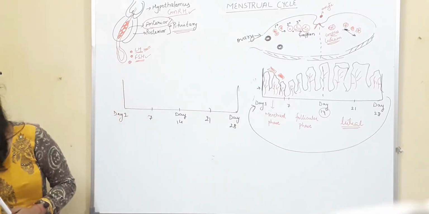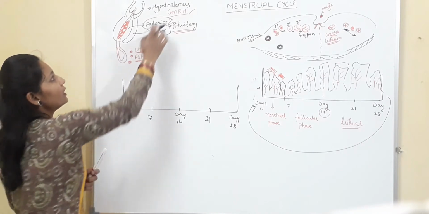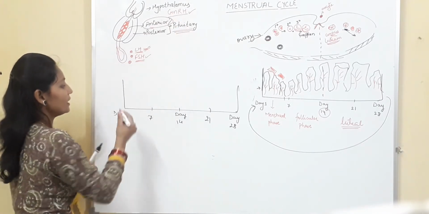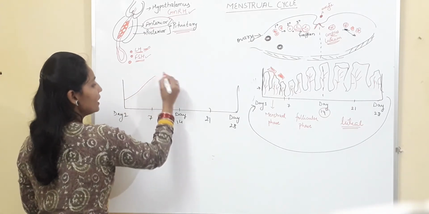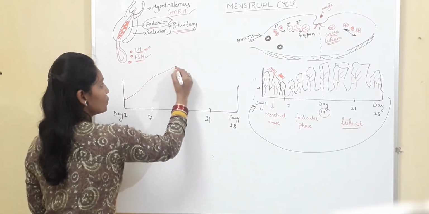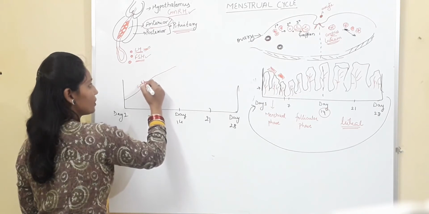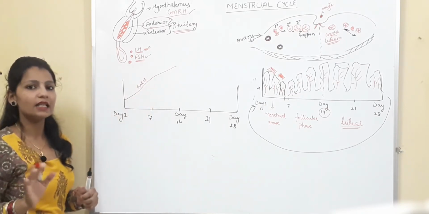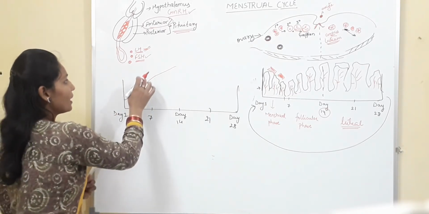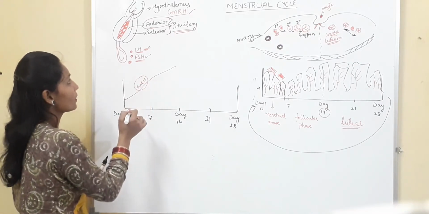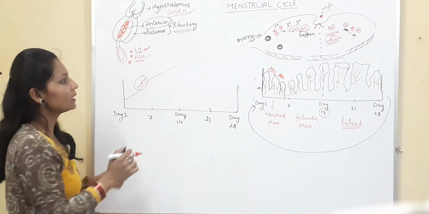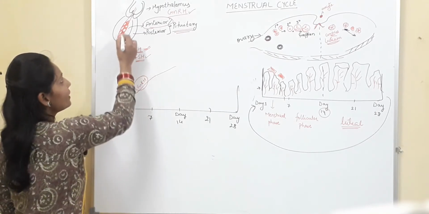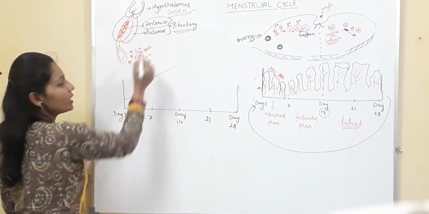So during the start of the cycle, the amount of gonadotropin is increased. So this is gonadotropin and the amount of gonadotropin is increased. So this is GnRH. This is not given in NCERT, but you should know that the amount of GnRH increases. Now what this GnRH will do, it will stimulate the anterior lobe of pituitary to release LH and FSH.